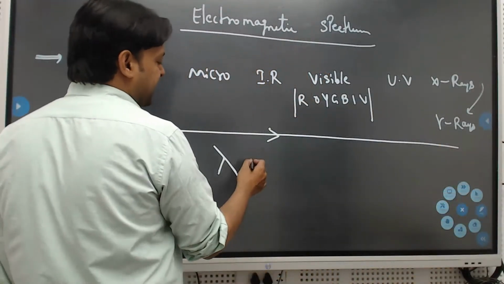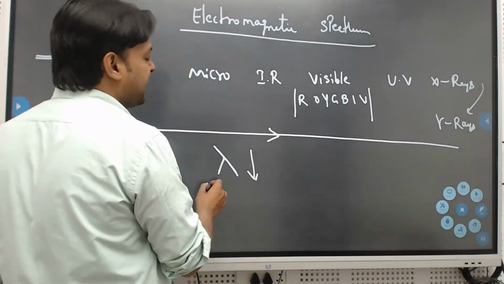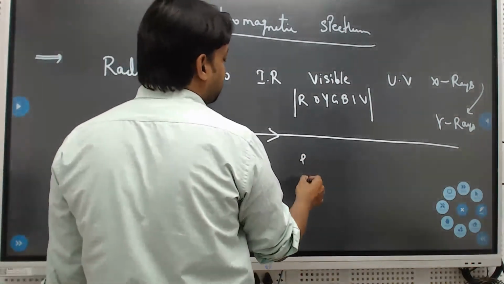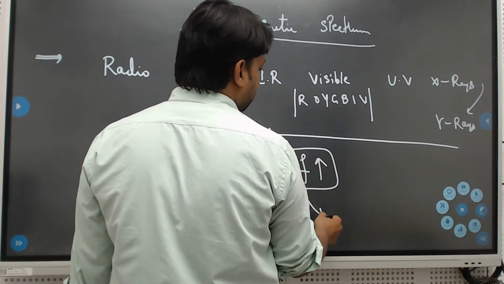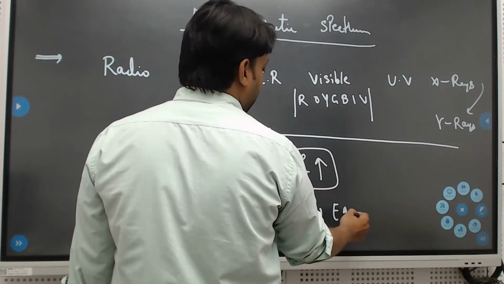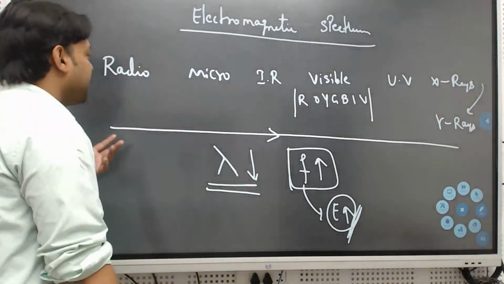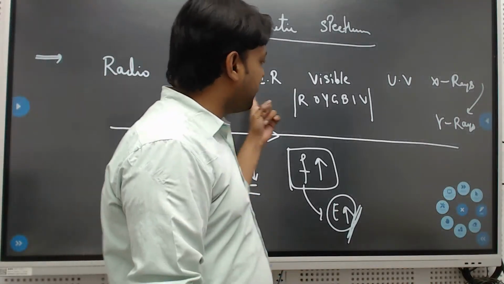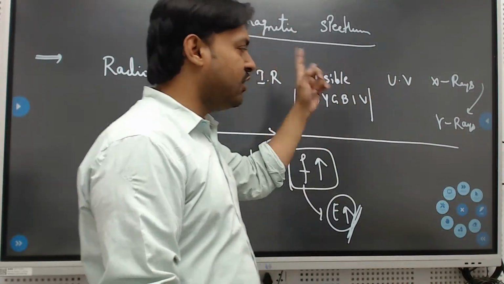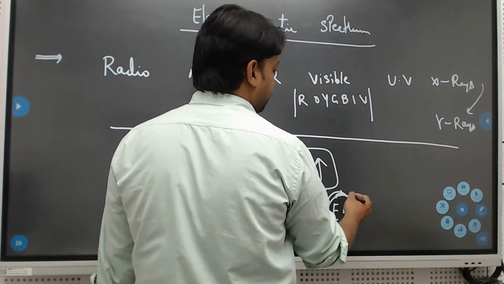Wavelength decreases in the order I have given. If wavelength decreases, frequency increases. If frequency increases, energy of that particular wave is more. So from radio to gamma, wavelength decreases, frequency increases, so energy increases.